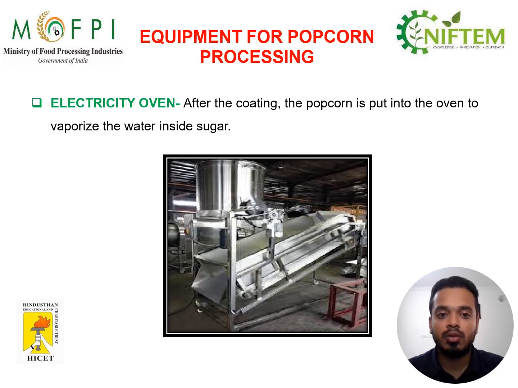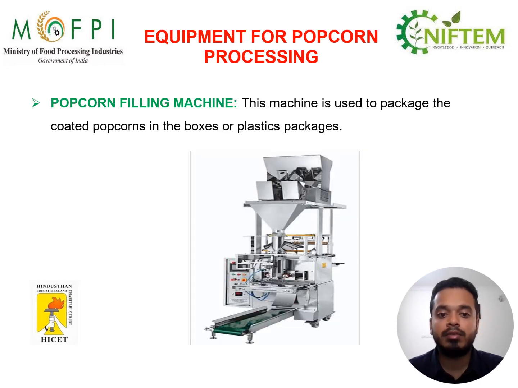Then the electric oven, which is used after coating to dry the popcorn. The popcorn is put in the oven to vaporize the water inside the sugar. Then the popcorn filling machine, which is used to fill the popcorn inside packs or packets of the required packaging materials.